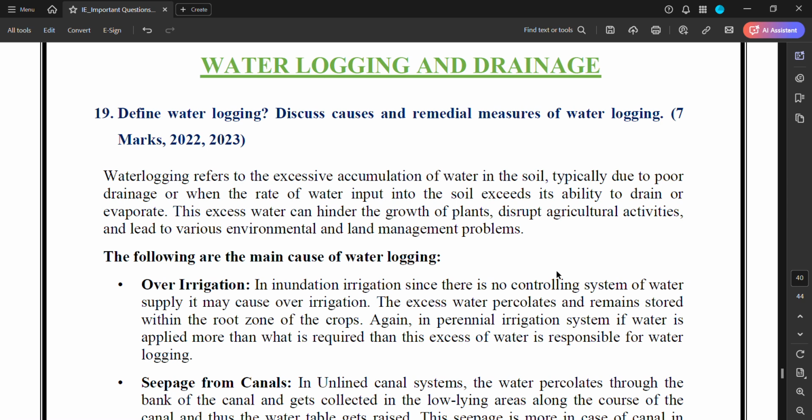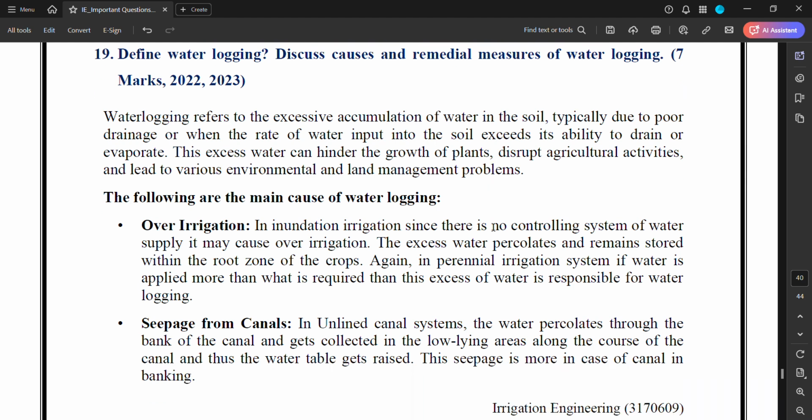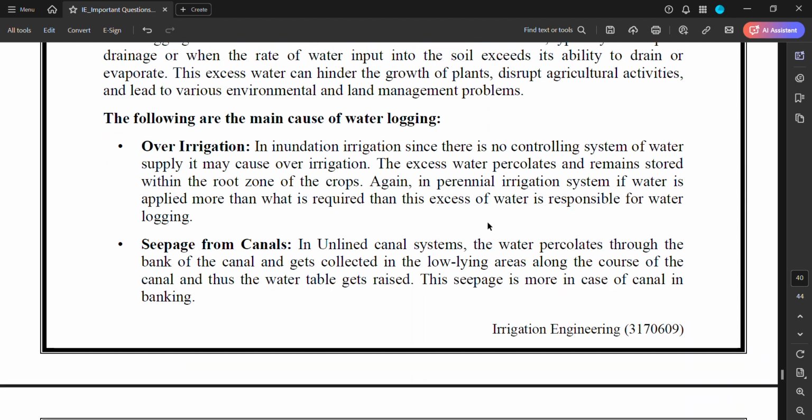Waterlogging refers to excessive accumulation of water in the soil, typically due to poor drainage or when the rate of water input into the soil exceeds its ability to drain or evaporate. This excessive water can hinder the growth of plants, disrupt agricultural activities, and lead to various environmental and land management problems. The following are the main causes of waterlogging.